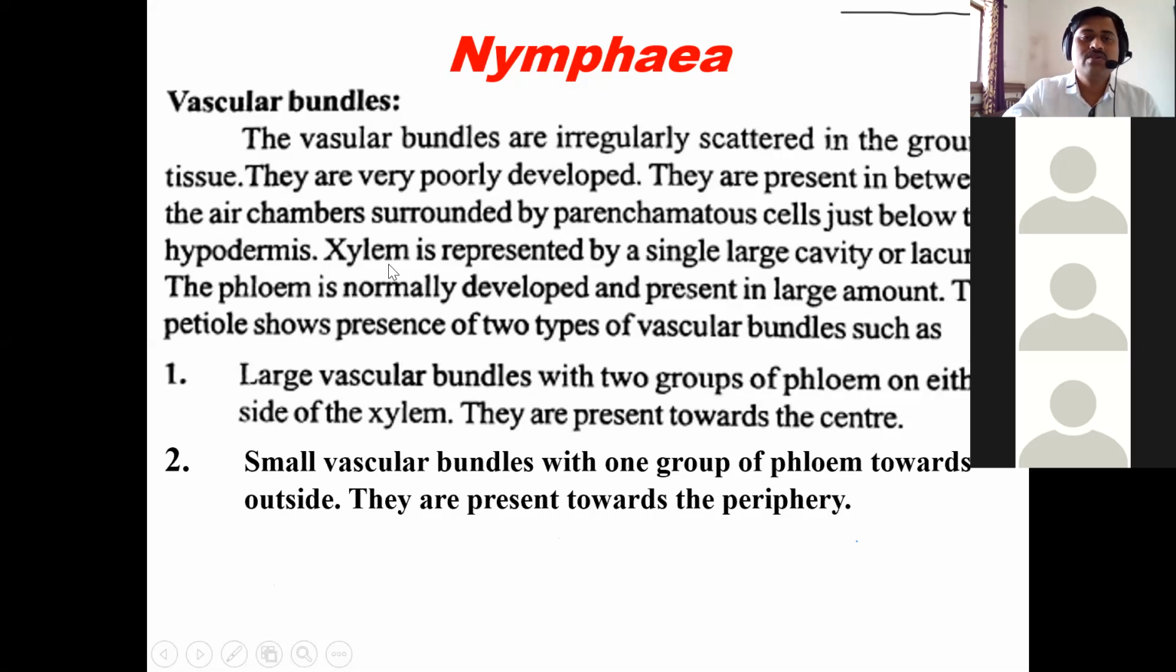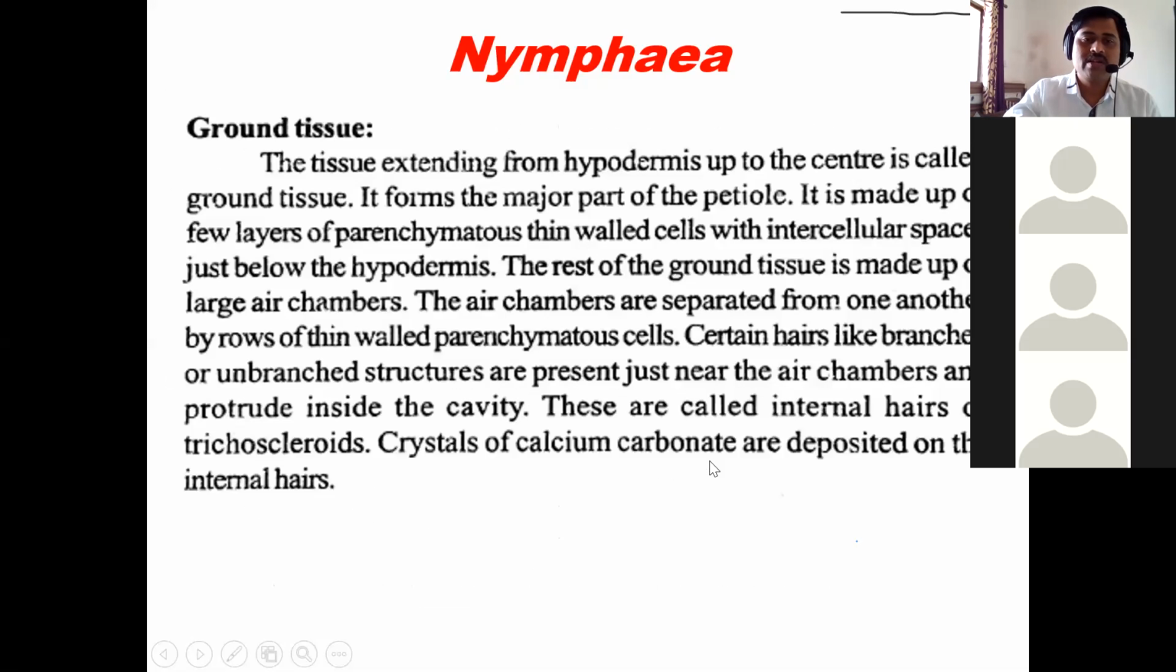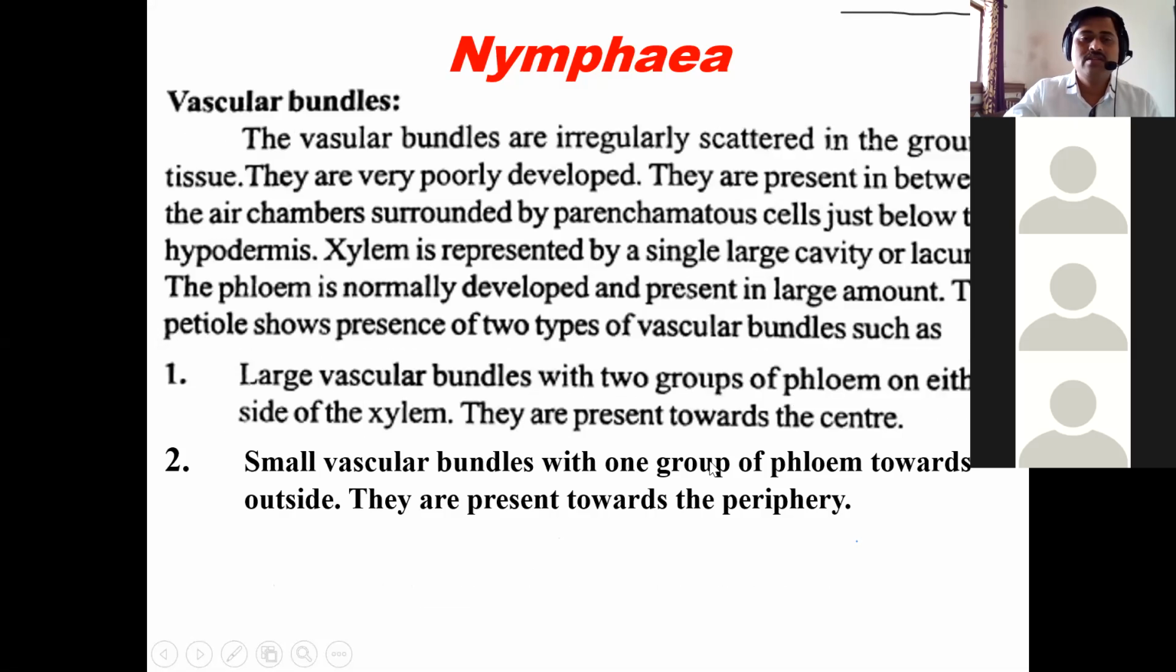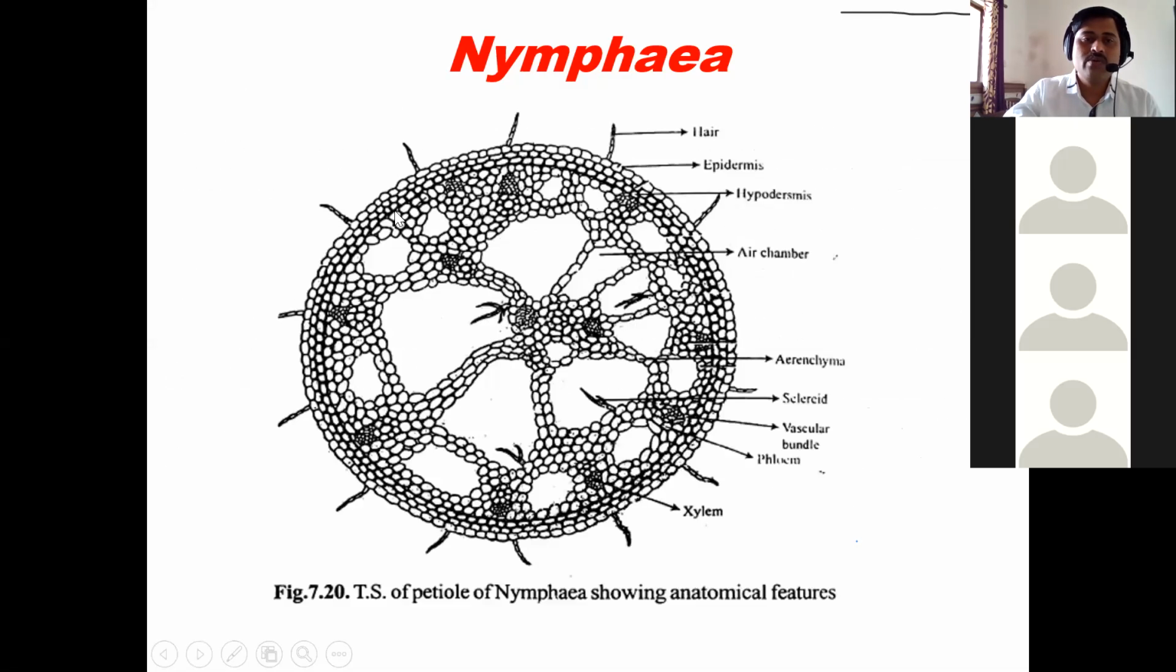Next one is the vascular bundle. Vascular bundles are large, with 2 groups of phloem on either side of xylem. They are present toward the center, and small vascular bundles have one group of phloem toward the outside. There are two types of vascular bundles. At the surrounding, they contain phloem, and at the center there is xylem as well as phloem. So these are xylem bundles, xylem surrounded by phloem.